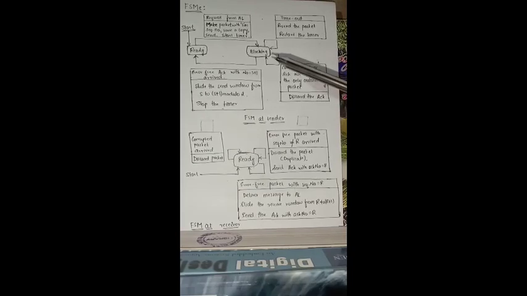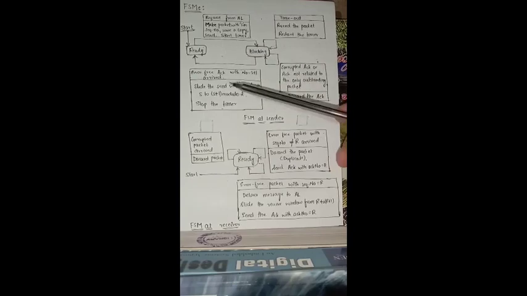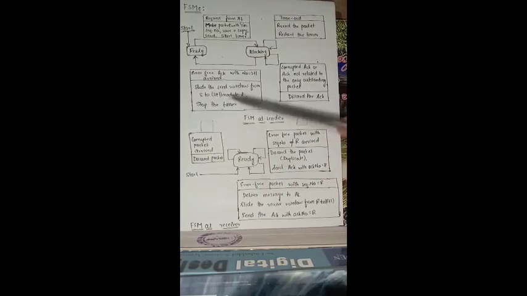Now, when the error-free acknowledgement with acknowledgement number equal to S plus 1 is received, that is, here the sequence number is S, the sender is expecting acknowledgement with acknowledgement number equal to S plus 1. When this occurs, then the send window is slid to the right from S to S plus 1 modulo 2.